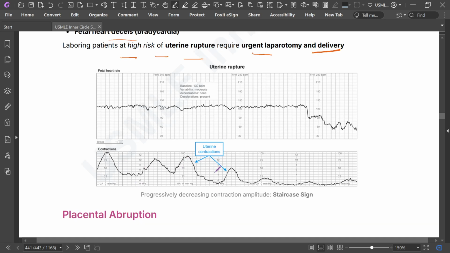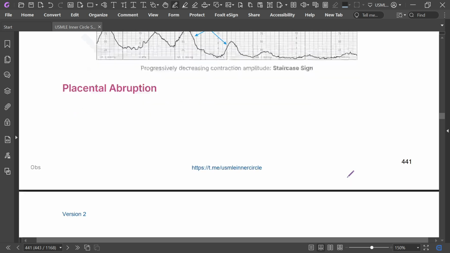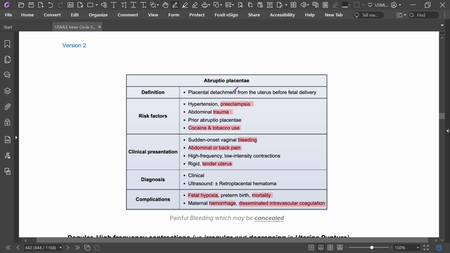This is the uterine contraction pattern that looks like a staircase sign. Placental abruption is placental detachment from the uterus before fetal delivery. When the placenta covers the cervix, it is placenta previa, but in abruption placenta there is placental detachment.